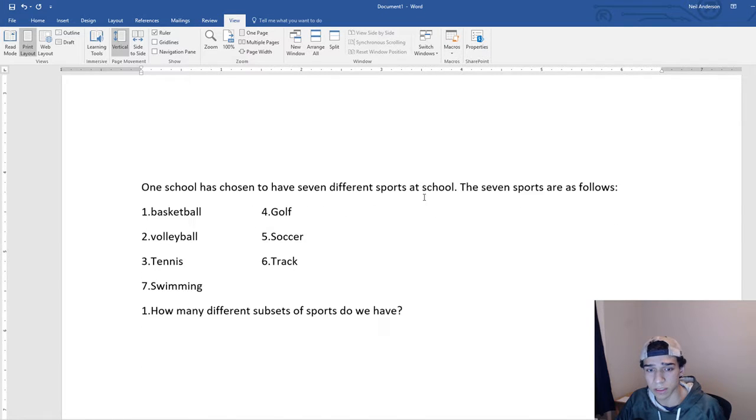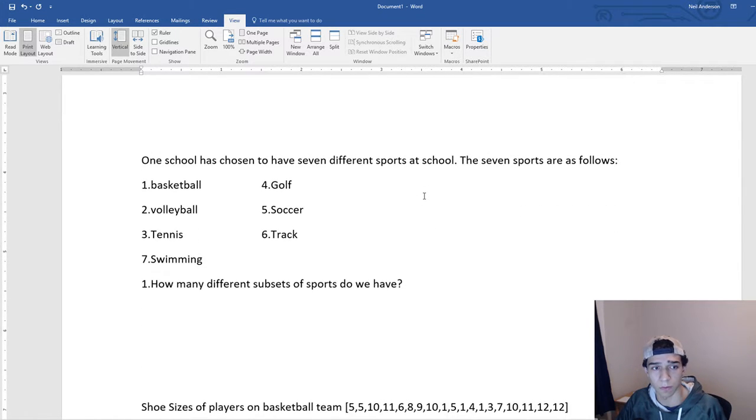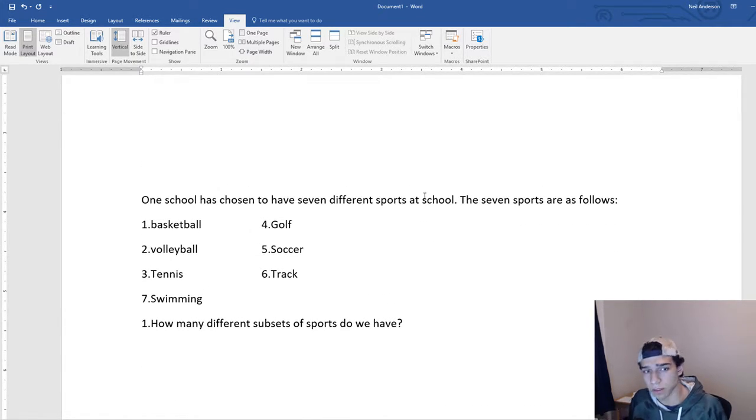This is going to be our first problem. One school has chosen to have 7 different sports at the school. The 7 different sports are as follows. Number 1, we have basketball. 2, we have volleyball. 3, we have tennis. 4, we have golf. 5, we have soccer. And 6, we have track. And last but not least, we have swimming as 7. So how many different subsets do we have of this?